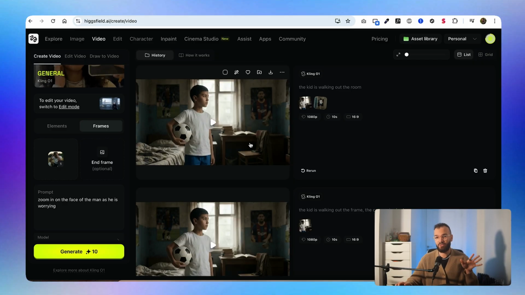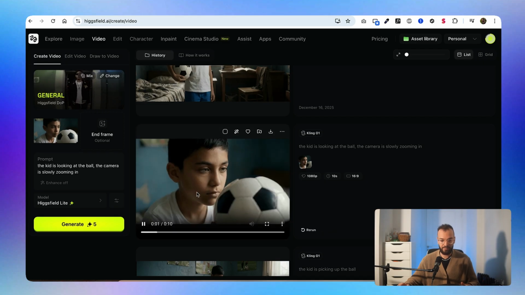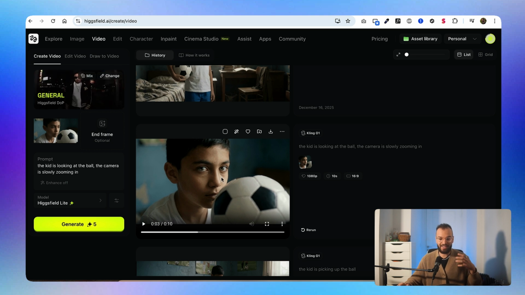So for that I used a mix of Kling 01 and Kling 2.6, and the prompts were really easy. Like this one was: the kid is looking at the ball and the camera is slowly zooming in, so this is what we get. So for example, if I want to show emotions, that's exactly what I want. You know, I want the kid with the green eyes looking at the camera.